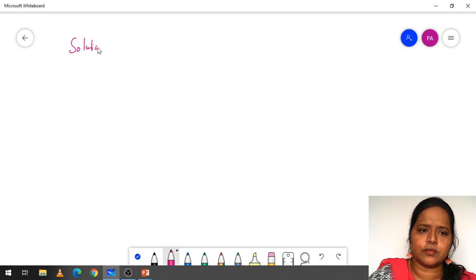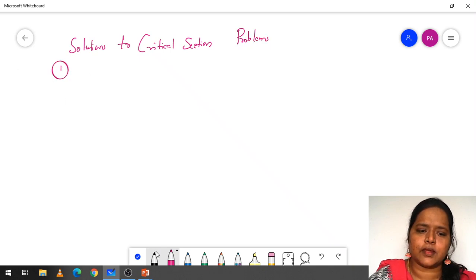Solutions to the critical section. The first one is mutual exclusion. The second one is progress.